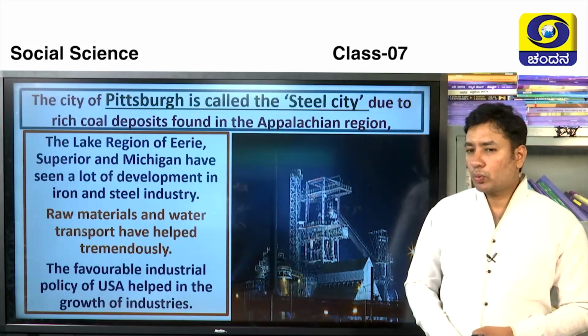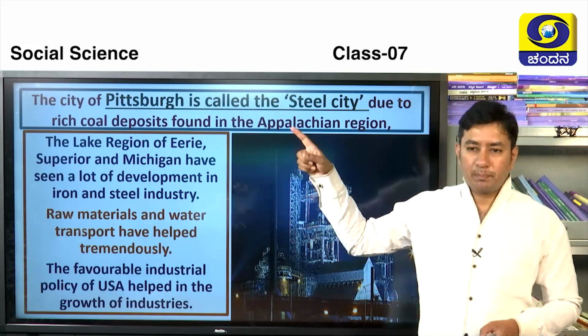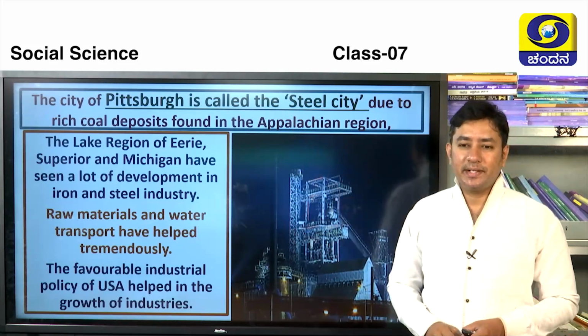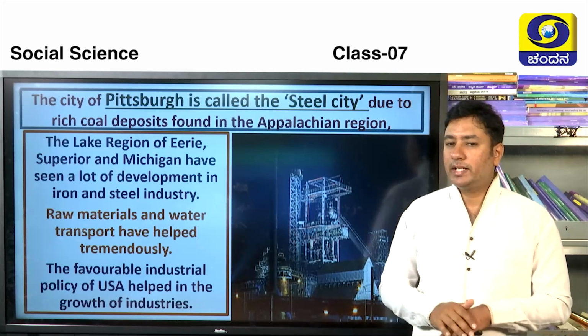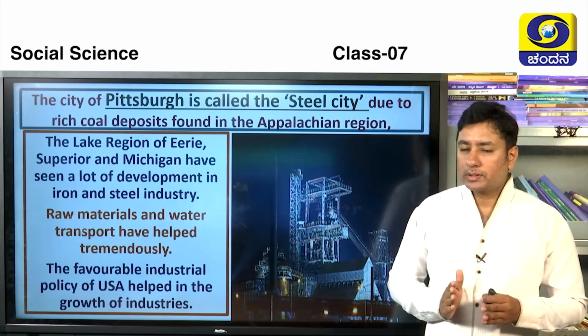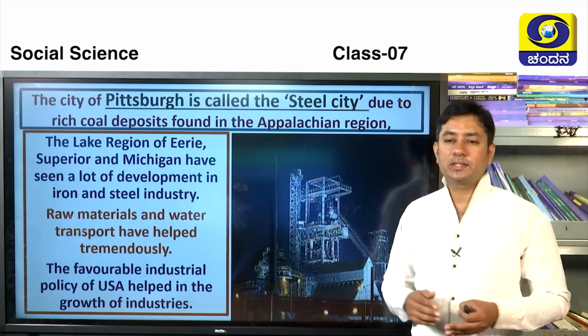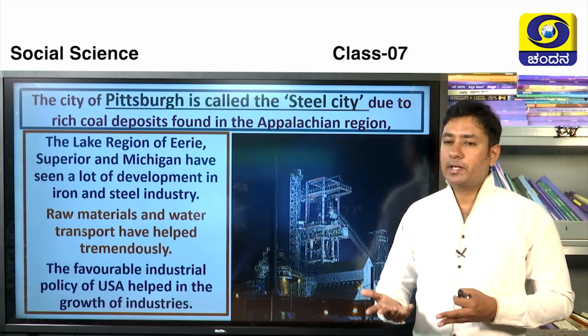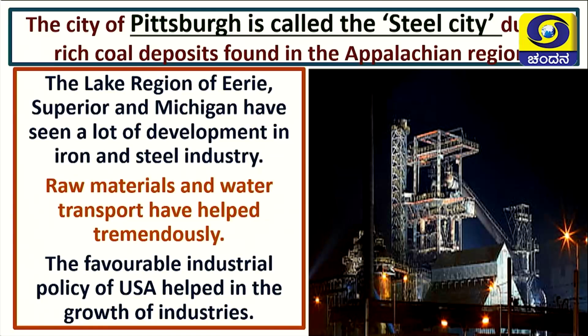Here we can mention one city, that is Pittsburgh. This Pittsburgh is known as the steel city. The steel is produced extensively here. Okay, so the coal deposits are more and iron deposits are also more here, and naturally they produce more and more steel here. Where the lakes are situated, like Erie, Superior and Michigan, there we can see more and more iron and steel industry. Naturally, because the iron and steel industry needs more and more water. Raw material and water transport have helped tremendously. About water transport we have learned in the previous chapter.